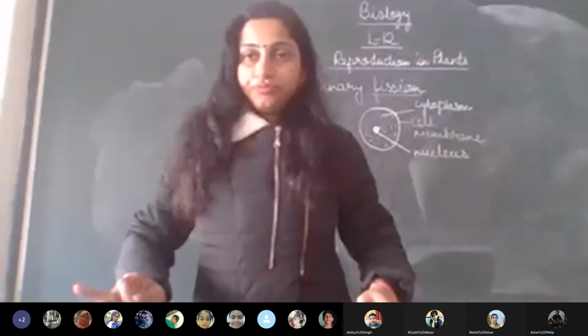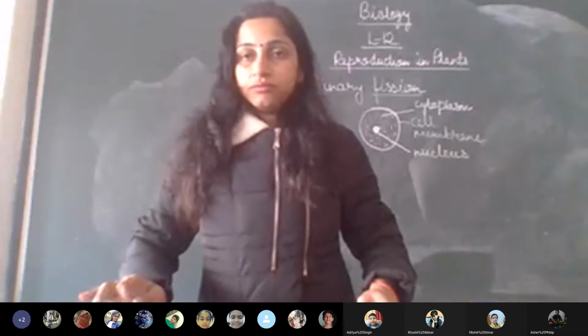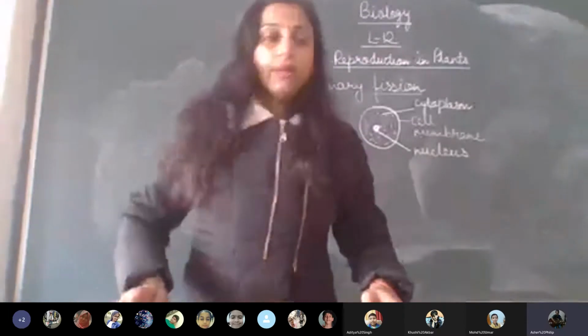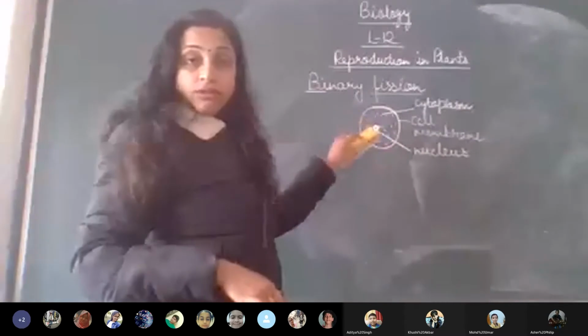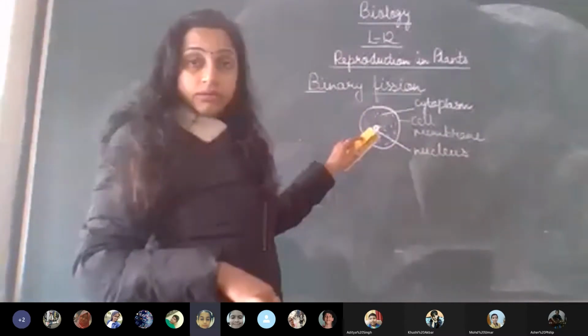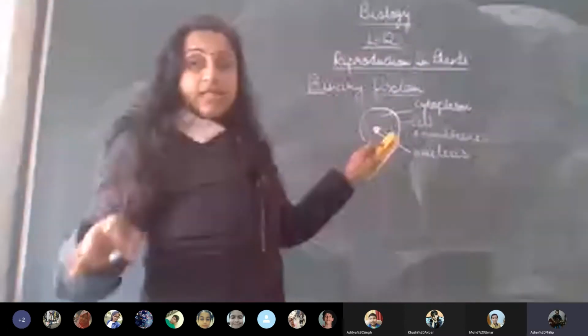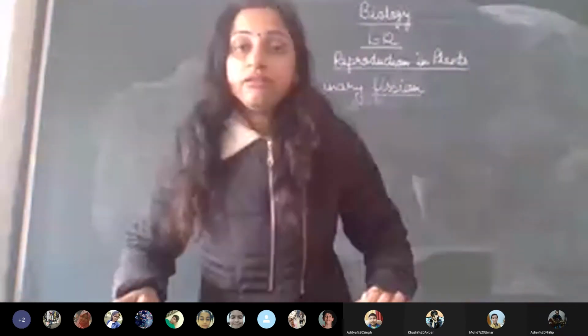Any problem till here? No, ma'am. Okay. So for a cell, what all is important? Come on, tell me one by one. What all has to be there for a cell?